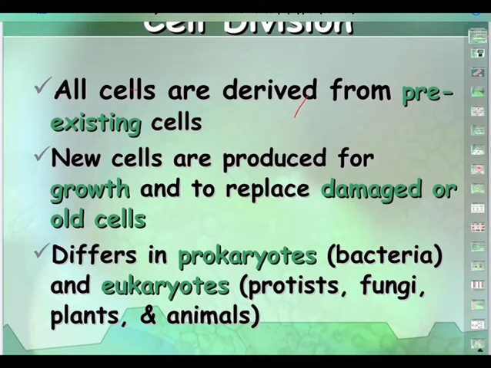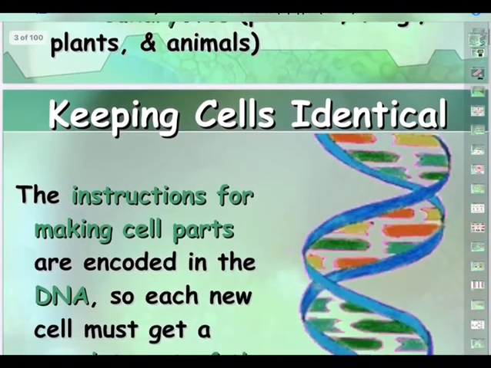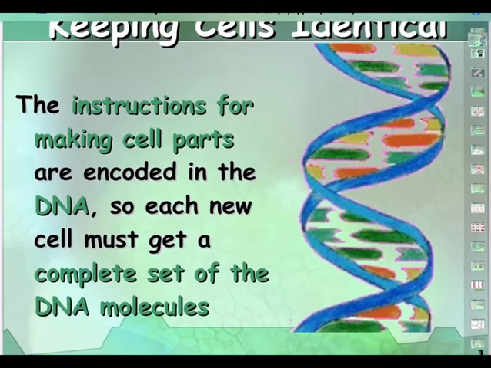Pro means primitive, karyon means nucleus. There is no true nucleus in these organisms like bacteria. There is something that looks like a nucleus, which we call the nucleoid. The nucleoid does not have any membrane, but it has DNA or RNA. Nucleic acids will be there. Whereas in eukaryotes, like our own example, protists, fungi, plants, the nucleus is very clear and the nuclear membrane is very prominent, and inside that nucleus, nucleic acids, DNA and RNA, will be there.